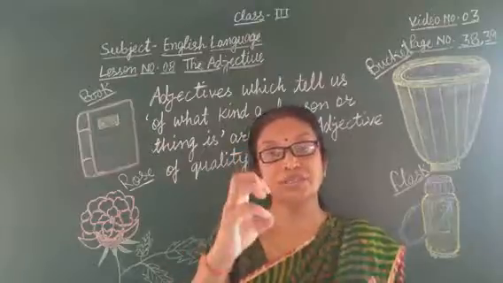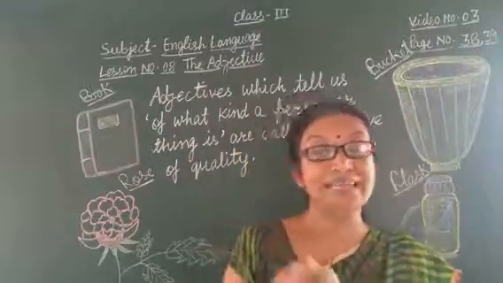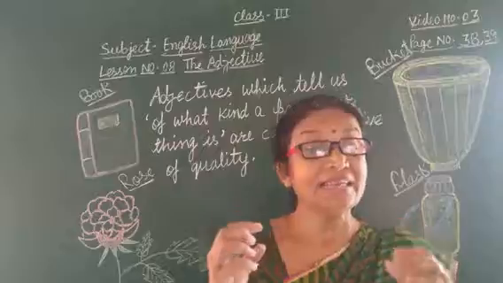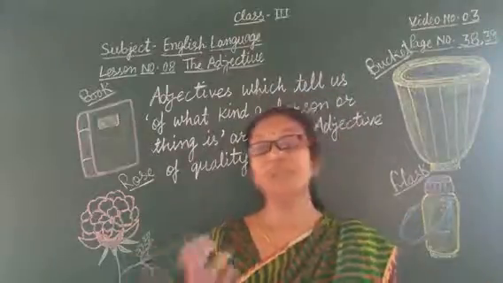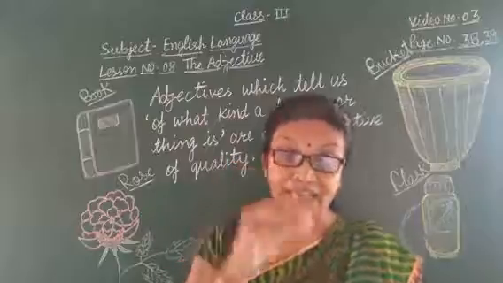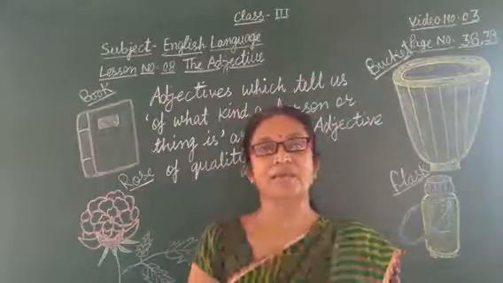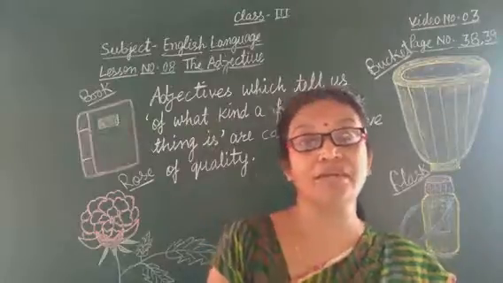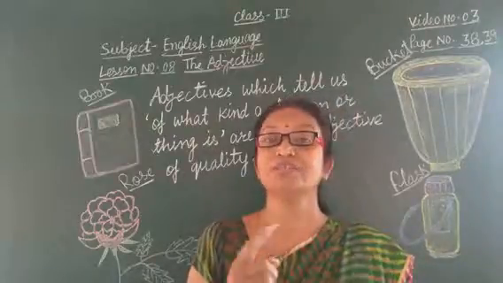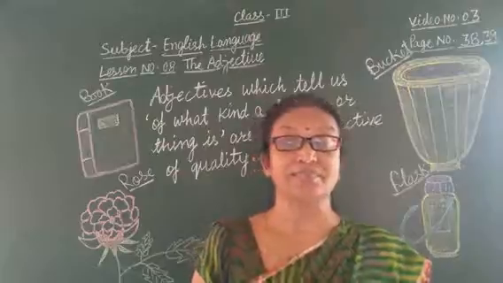What is the quantity of water? Little. They did not have any money. So this word any is describing the quantity of money. So this one is also an adjective.